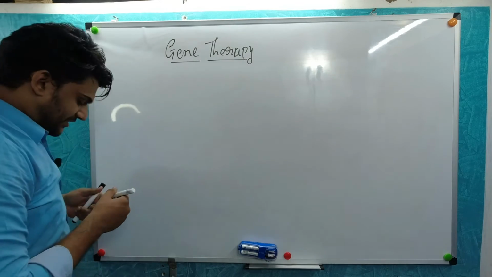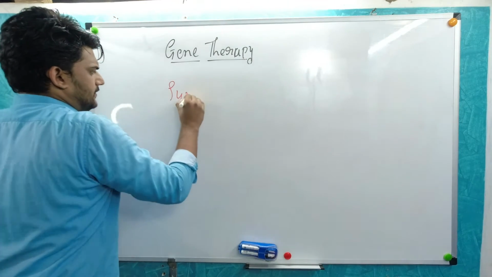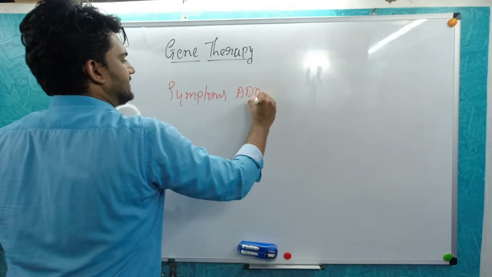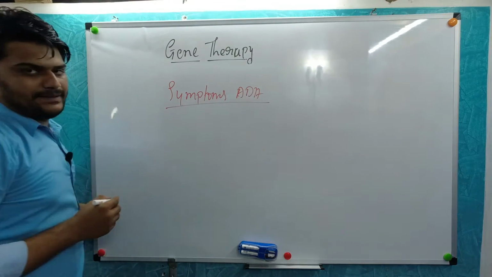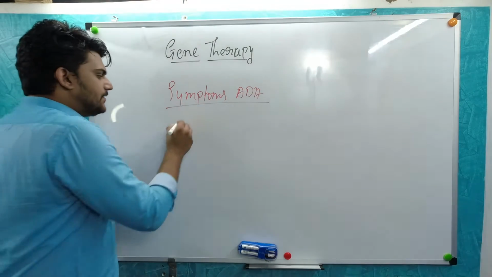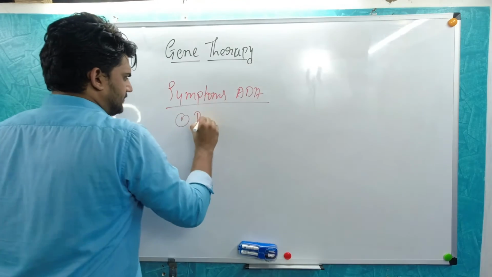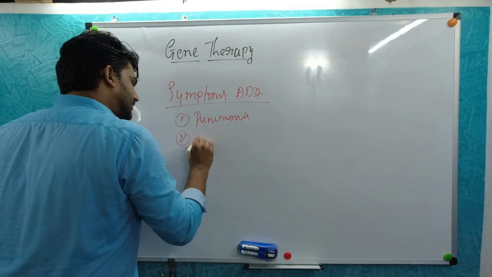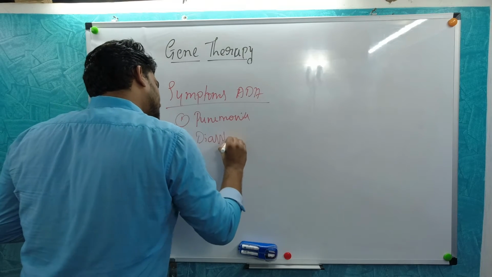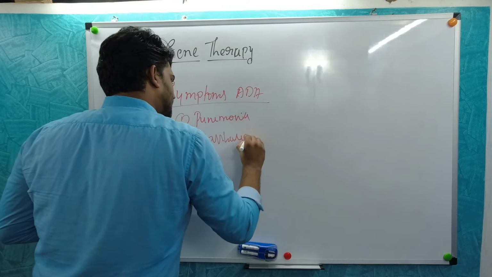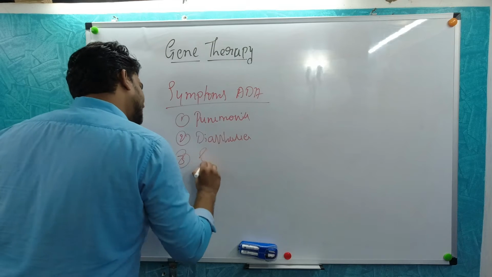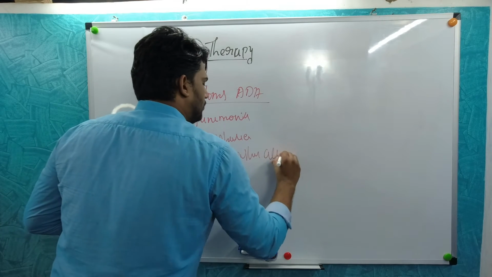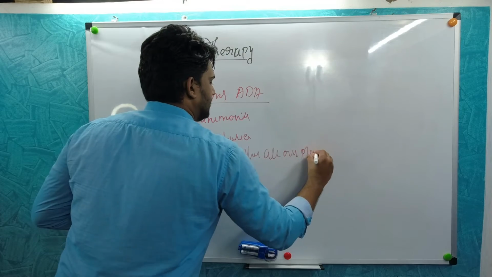First, let's discuss the symptoms of ADA, that is, adenosine deaminase deficiency. The first one is pneumonia, the second one is diarrhea, and the third one is skin rashes all over the place.